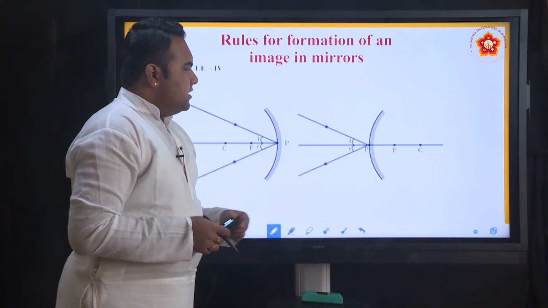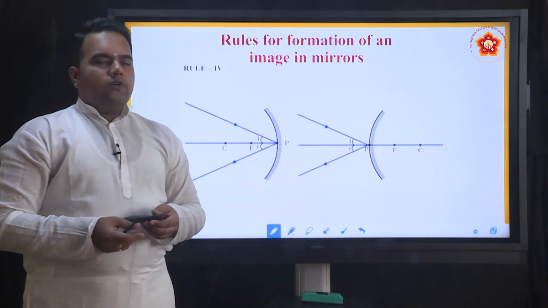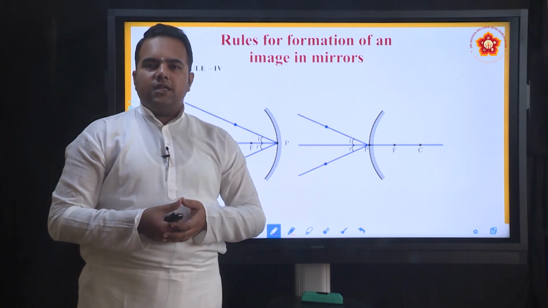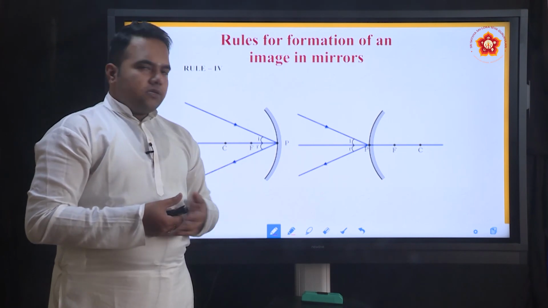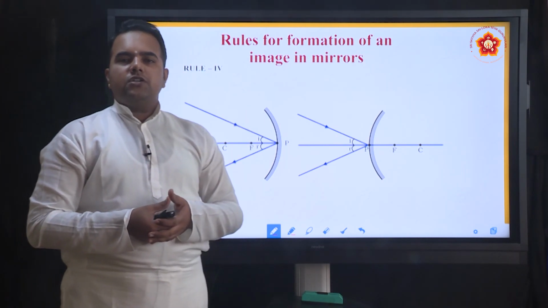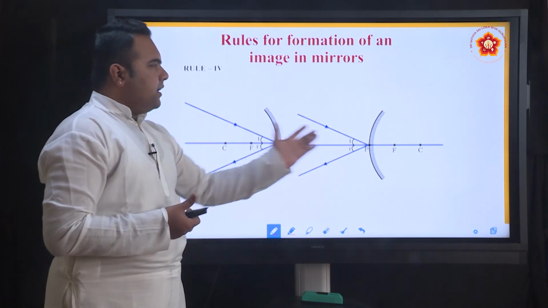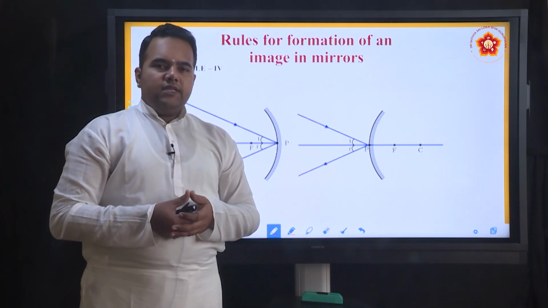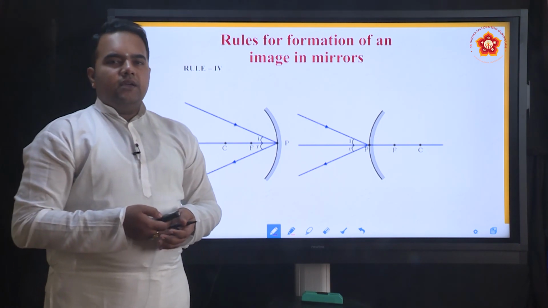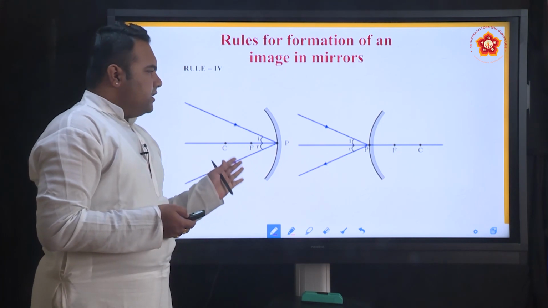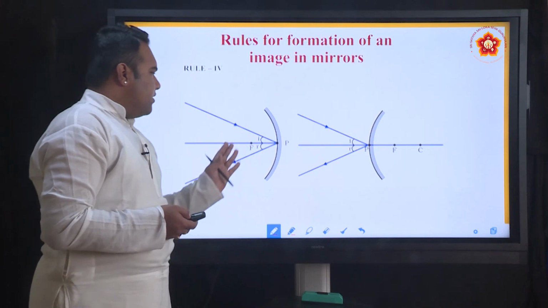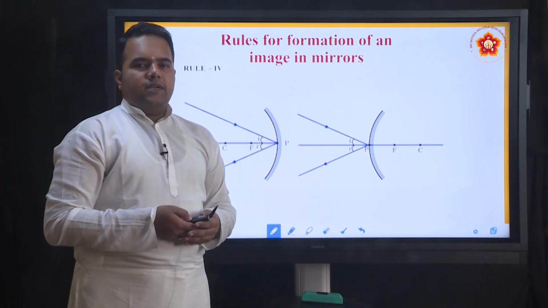So, in this module we have discussed what spherical mirrors are, how many kinds of spherical mirrors there are, what the various parts of spherical mirrors are, and finally what the rules are for the formation of images in a concave mirror and convex mirror. With this we wind up this module, and in the next module we will be checking the nature, position and size of the images formed in a concave mirror and a convex mirror.